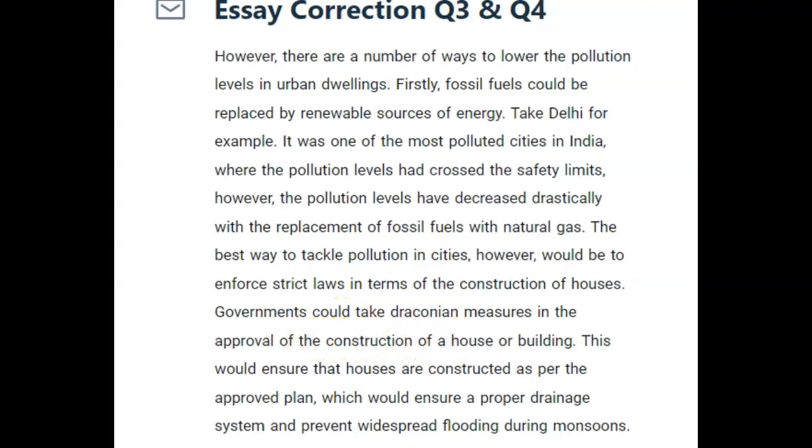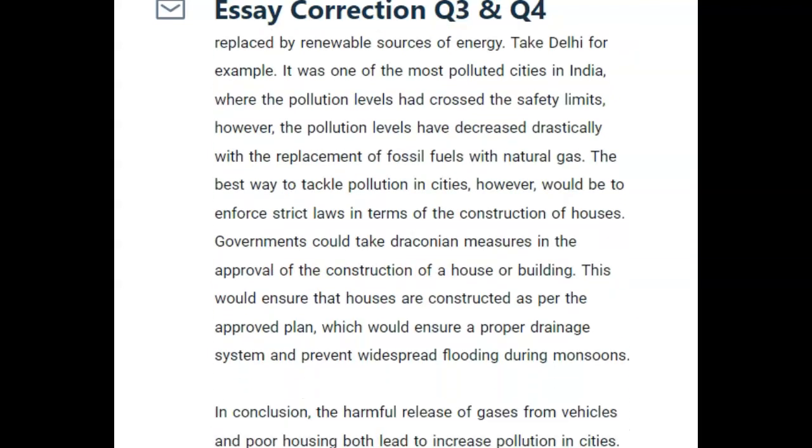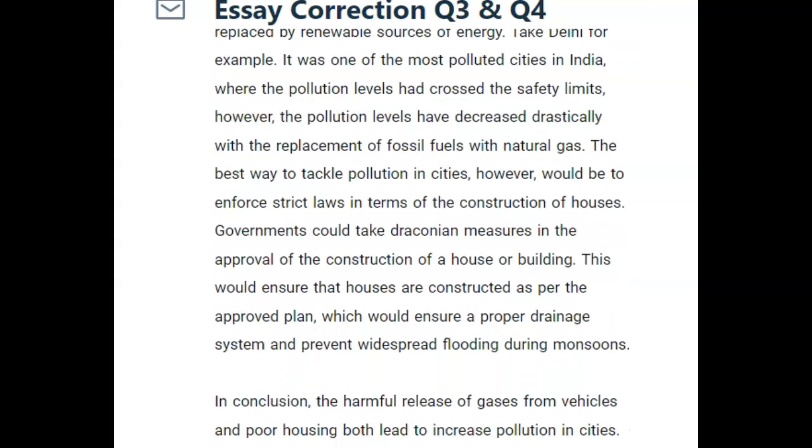This would ensure that the houses are constructed as per the approved plan, which would ensure a proper drainage system and prevent widespread flooding during monsoons. Lovely. I like that.